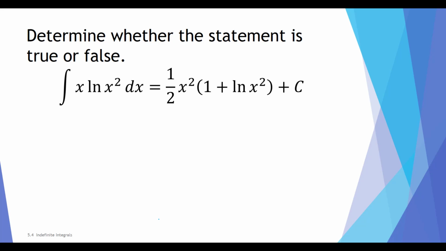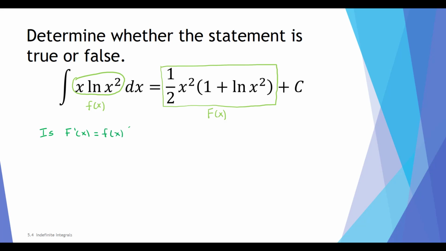Is the indefinite integral of x, natural log of x squared dx, equal to 1/2 x squared times the quantity 1 plus natural log of x squared, plus c? In the notation of our definition, x natural log x squared is lowercase f of x, and 1/2 x squared times 1 plus natural log x squared is capital F of x. We know this is true if the derivative of capital F of x is equal to lowercase f of x. So we just want to determine whether that's true.